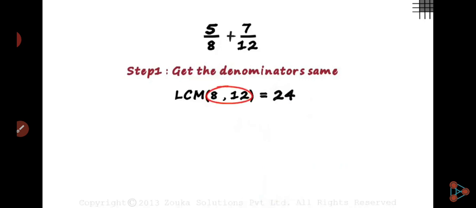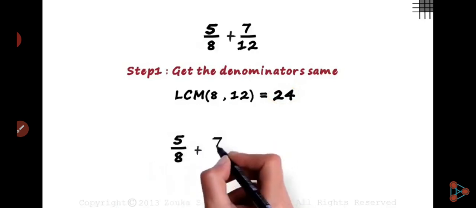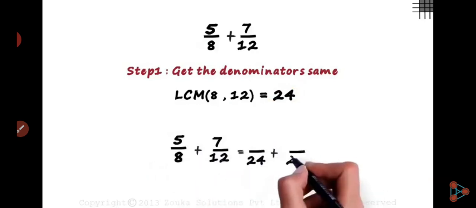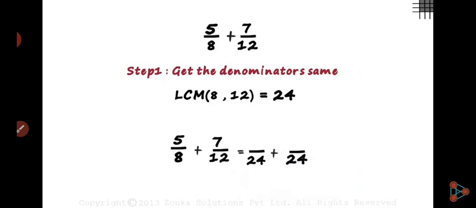To make 8 into 24, 8 times 3 is 24, so you have to multiply by 3. If you multiply the denominator by 3, you have to multiply the numerator by 3. Understand?